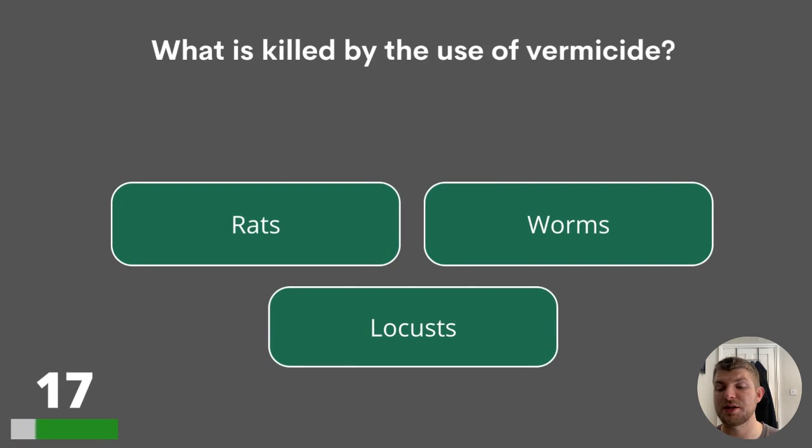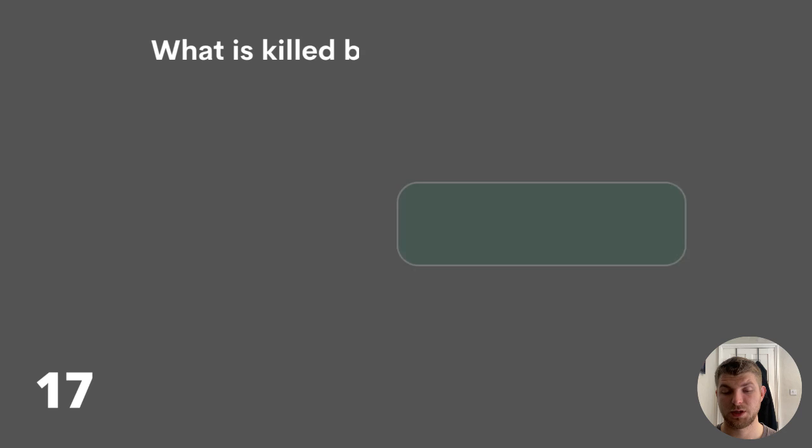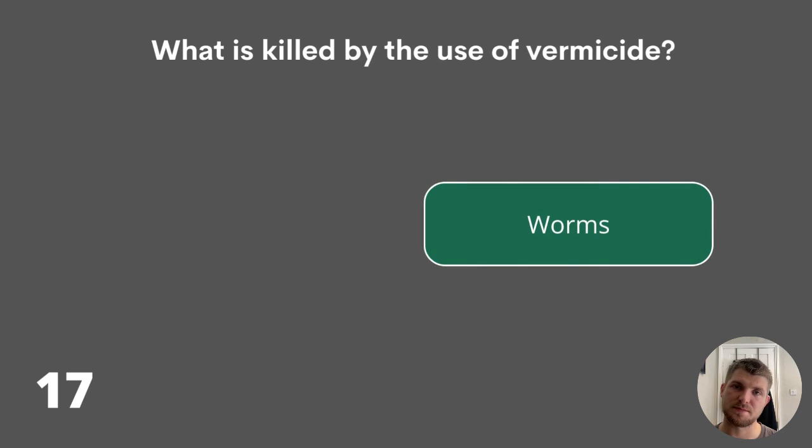17. What is killed by the use of vermicide? Rats, worms, or locusts? The answer is worms.